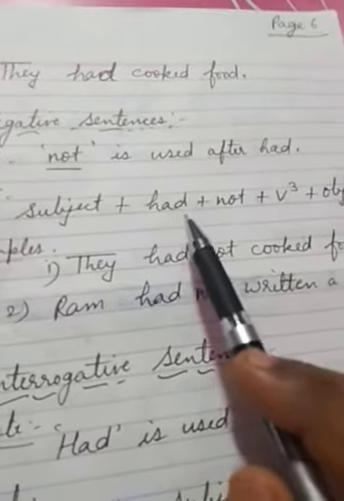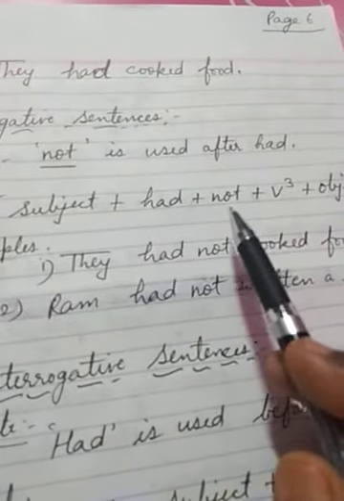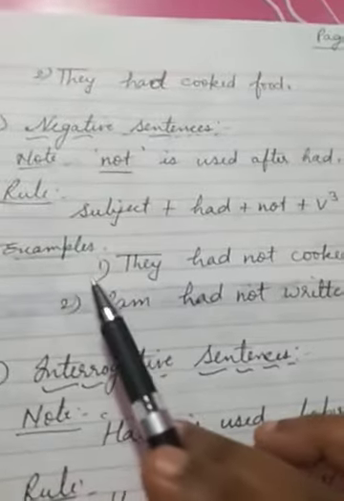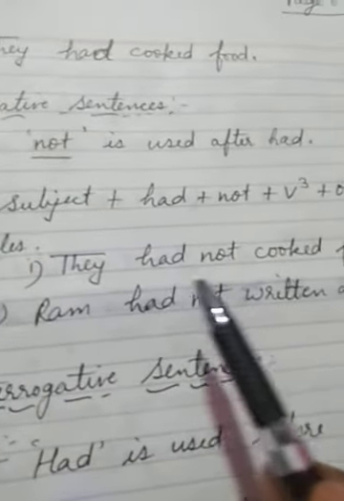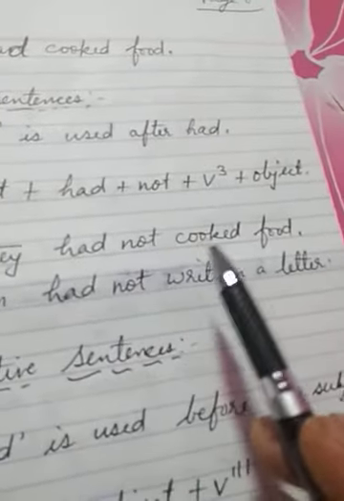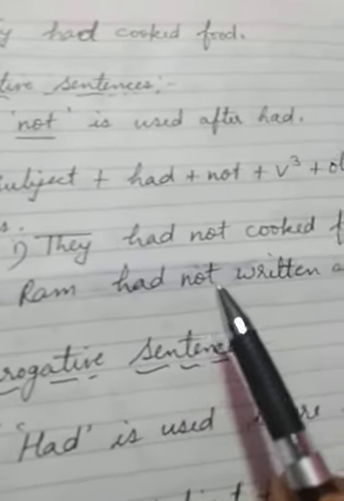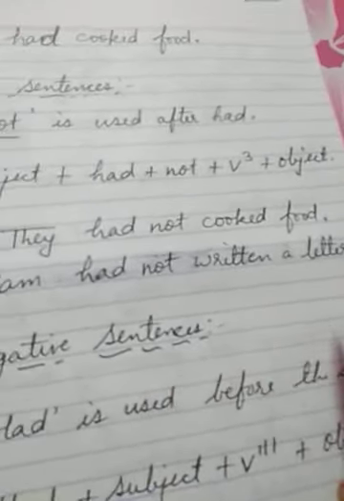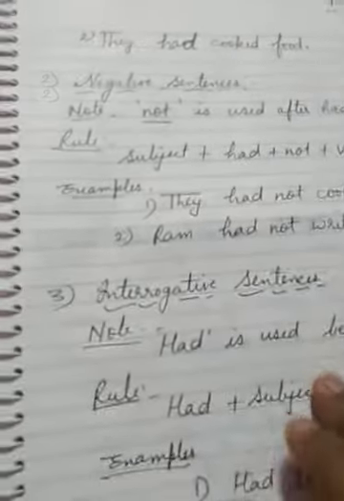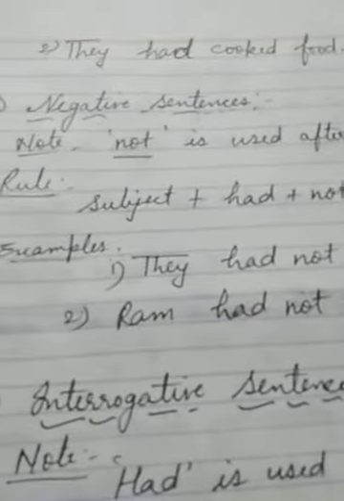So see here, we will write not after had. Example: they had not cooked food. Ram had not written a letter. So these are examples of negative sentences.